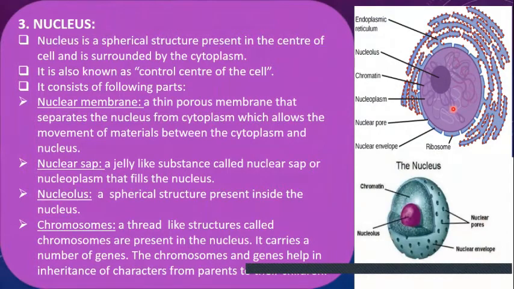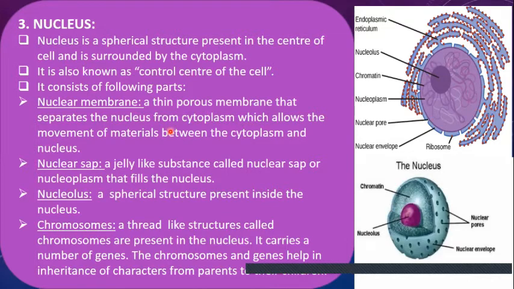This nucleus is known as the control center of the cell. Why do we call it the control center? Because all the functions are controlled by this nucleus.